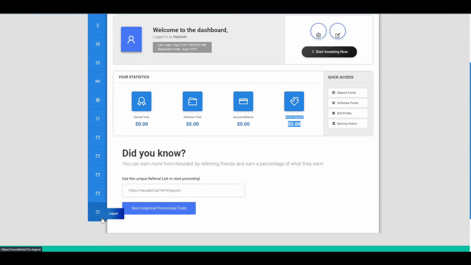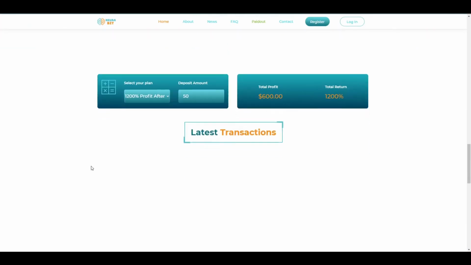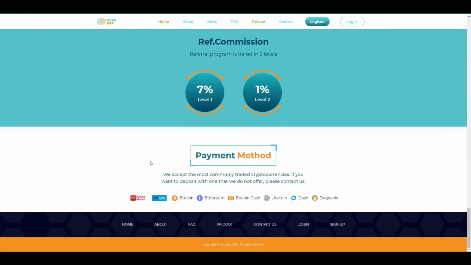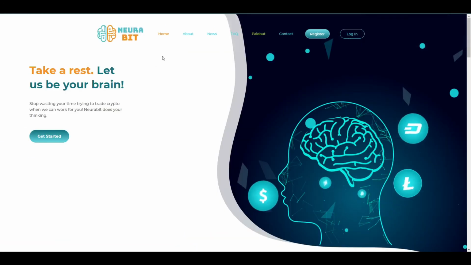Okay, I will log out now, and you can see there is my deposit, and there is my withdrawal here. Okay, it is a good website. Okay, you need to invest for one day, and hourly you can see there are accepted PerfectMoney, Payeer, Bitcoin, a lot of payment methods here.